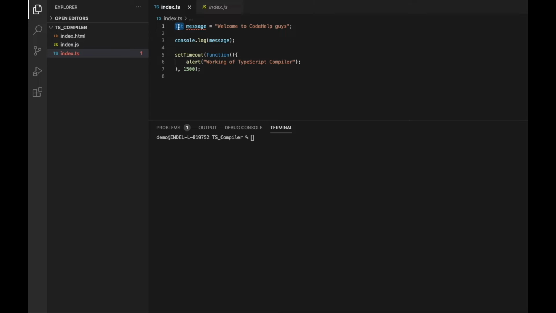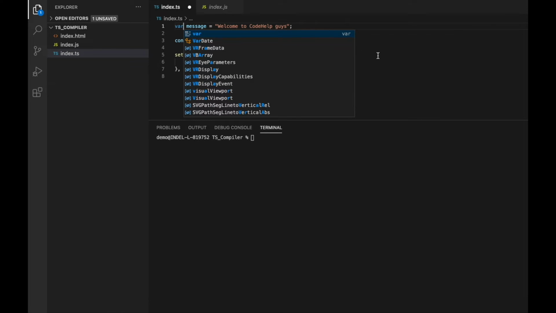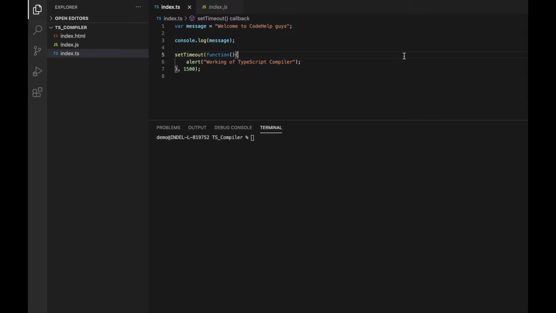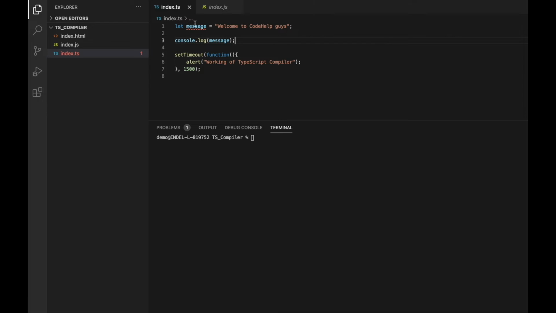Let me just show you that as well. Let's change let to var, and if I save it, you see the error is gone. So var has allowed the redeclaration of the variable message. Now again change it back to let and try to solve this problem. So there are two solutions to this.